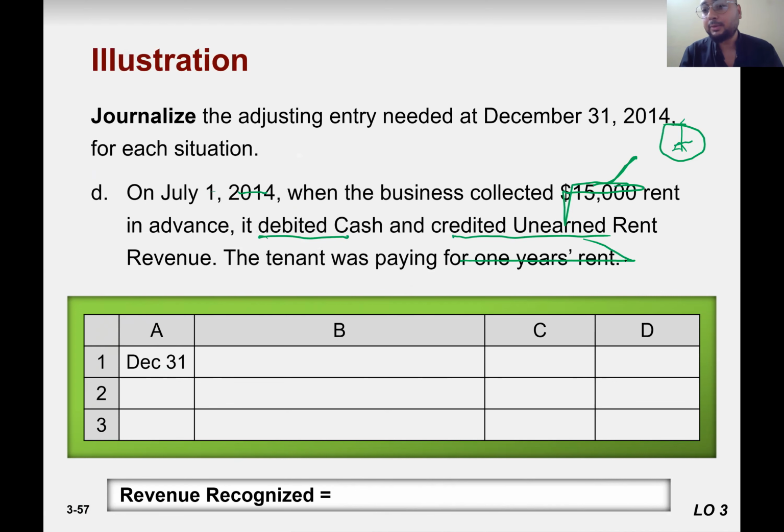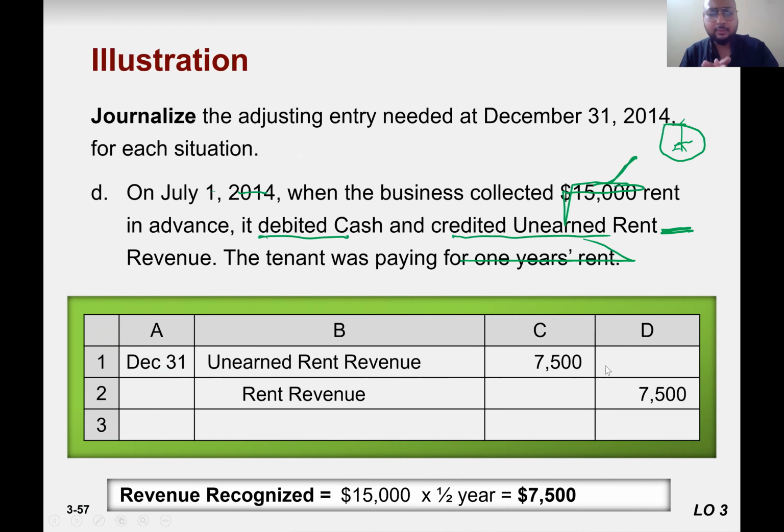Because at the end of the 2014, 50% of the unearned rent revenue has been utilized. So what is the entry? Unearned revenue to revenue, which means unearned rent revenue to rent revenue worth 7,500.